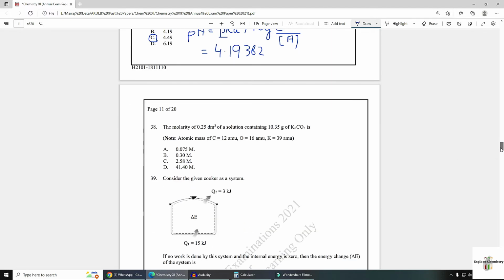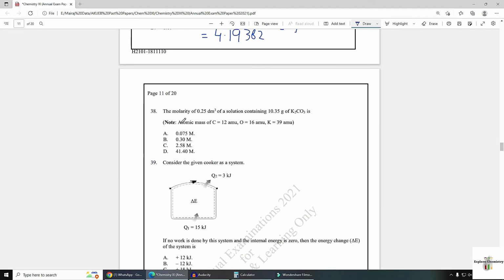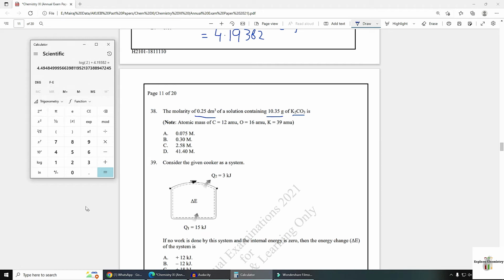Question number 38. The molarity of 0.025 decimeter cube solution containing 10.35 grams of K2CO3 is. Volume is given already in decimeter cube, so you do not need to convert it. Mass is given, you just have to calculate the molar mass of K2CO3, that is 2 potassium, 39 plus 39, 1 carbon, 12, plus 3 oxygen atoms, 16, 16, 16.